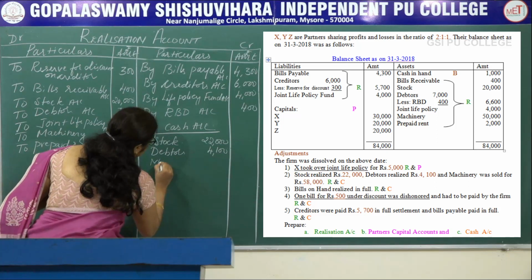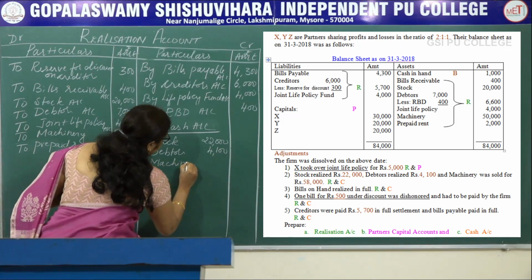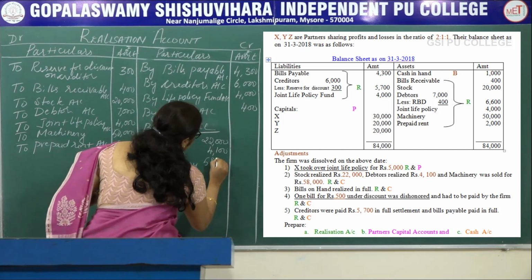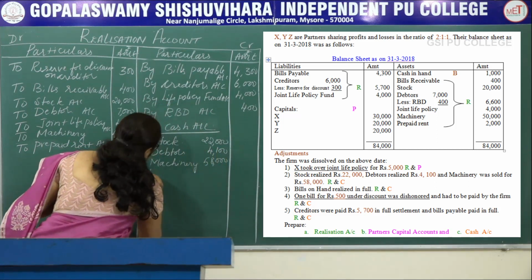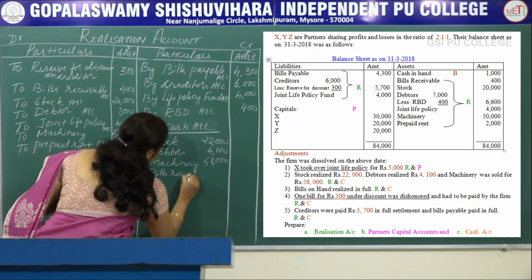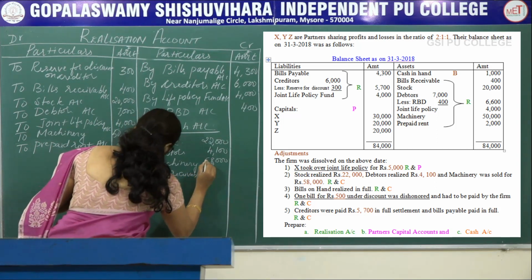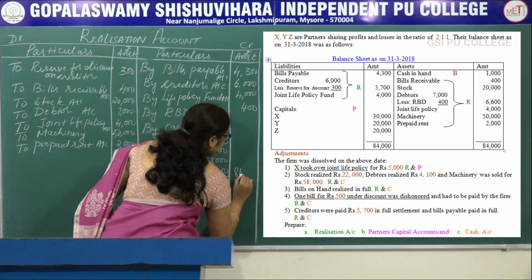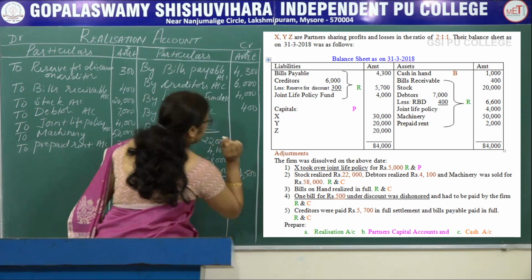Next, machinery 58,000. Next one, bills receivable is there, amounted to rupees 400. Total 84,500.